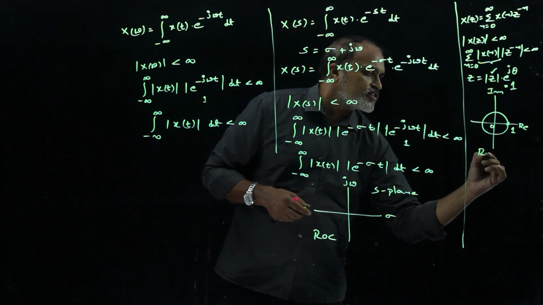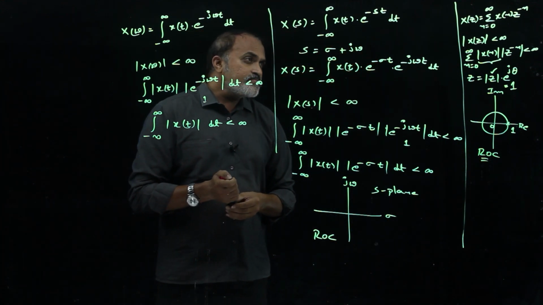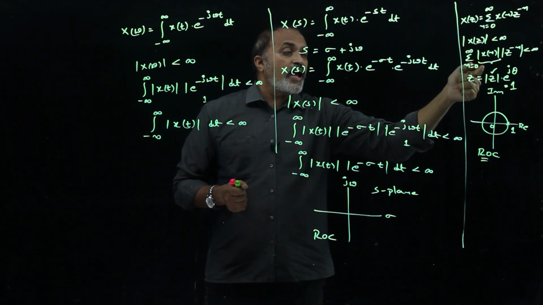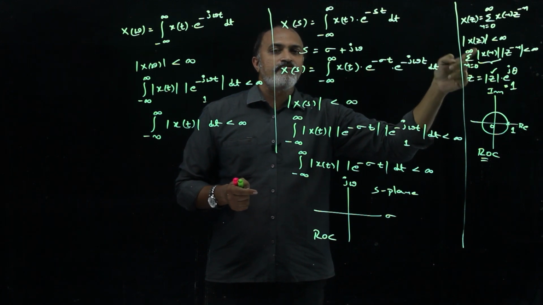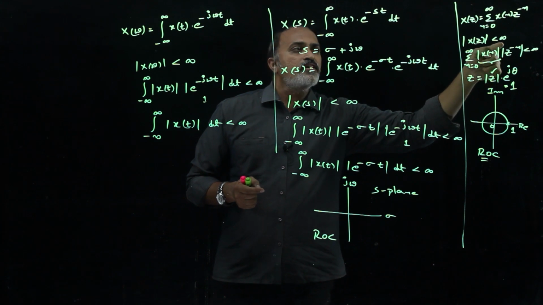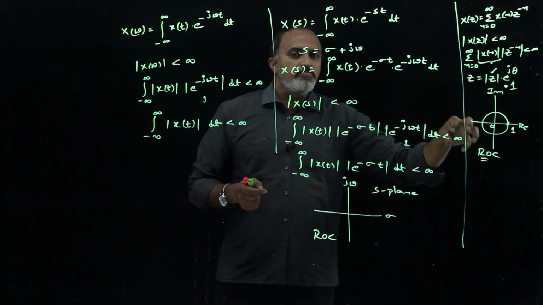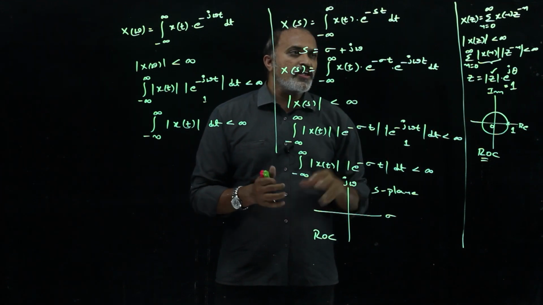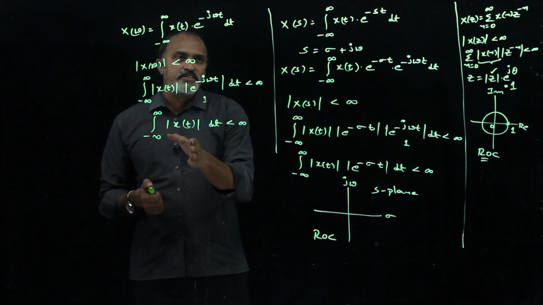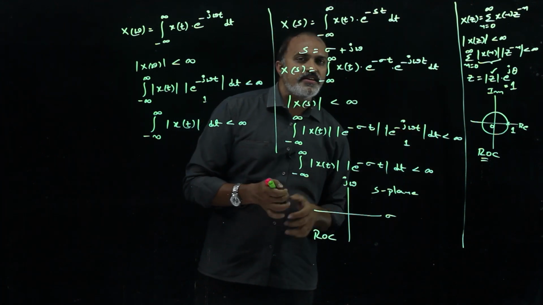So this is also the ROC concept here. Why? Because in the Z transforms also we get the ROC, meaning that even though the time domain sequence x of n is finite, the existence condition of X of z also depends on the independent variable in the frequency domain. So for very few values of z only, it will exist in the z plane. So this is the difference among these three transformations: we don't have the ROC in the Fourier transform, and we have the ROC in the S plane, meaning for the Laplace transform, and in the Z transform.